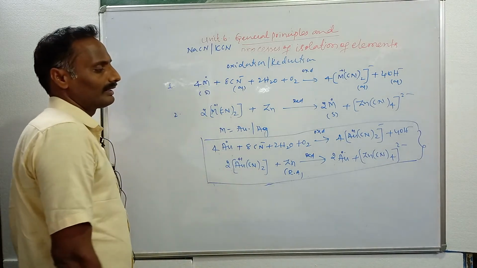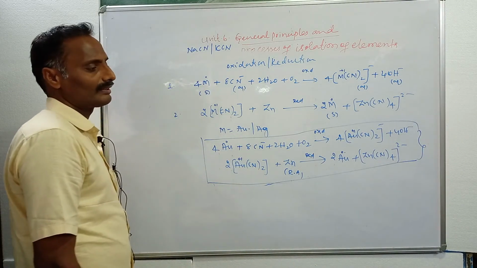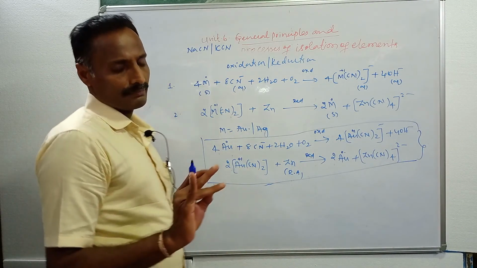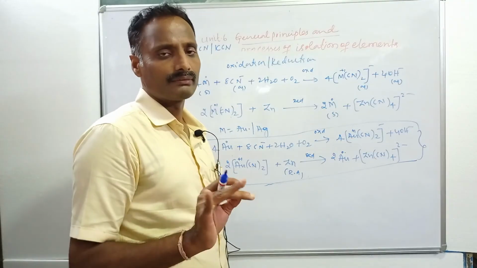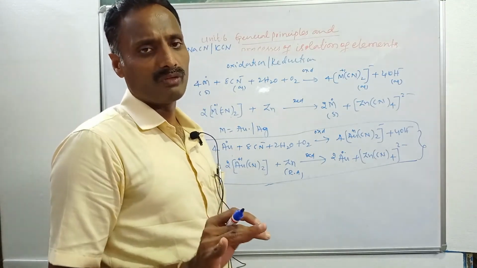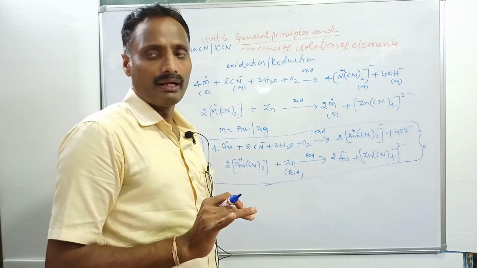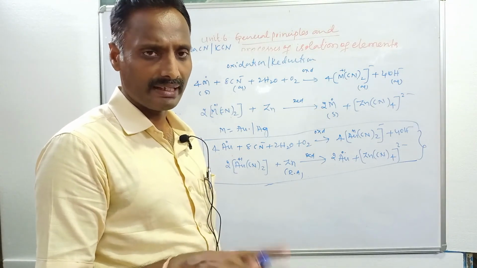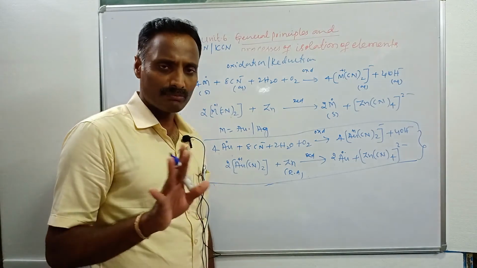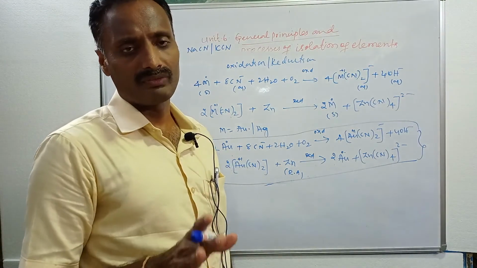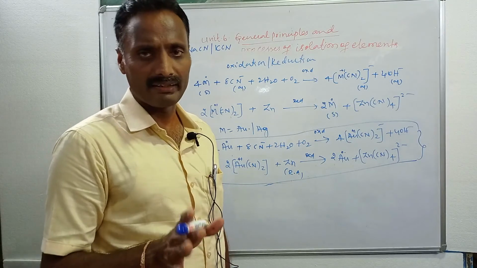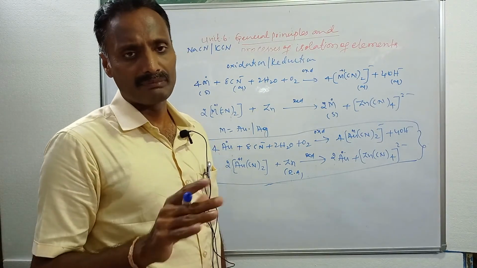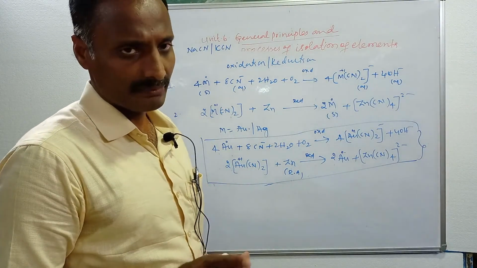These are the 5 different methods which are used for the concentration of ores. One is hydraulic washing, which is nothing but washing with water. Lighter gangue particles are washed away with water, leaving behind heavier ore particles in the tank. The second one is the magnetic separation method. This technique is mainly used if the ore contains both magnetic and non-magnetic materials, which can be separated by the magnetic separation method.